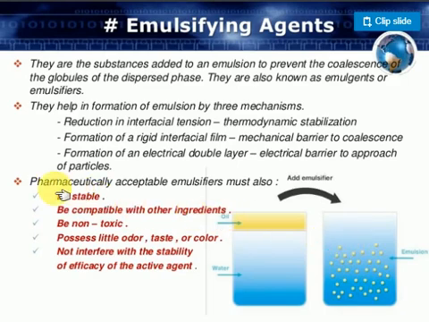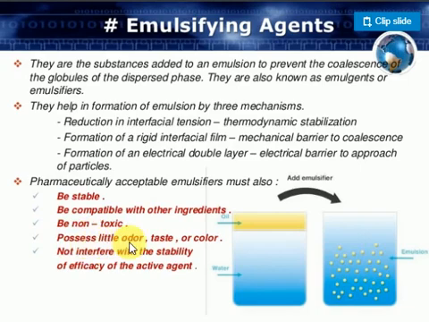Next, pharmaceutically acceptable emulsions must be used only. Pharmaceutical industries use emulsions in products like cough syrups and tonics. What role does the emulsifying agent play? First, it must be stable. Be compatible with other ingredients only. Be non-toxic; generally non-toxic materials are used.